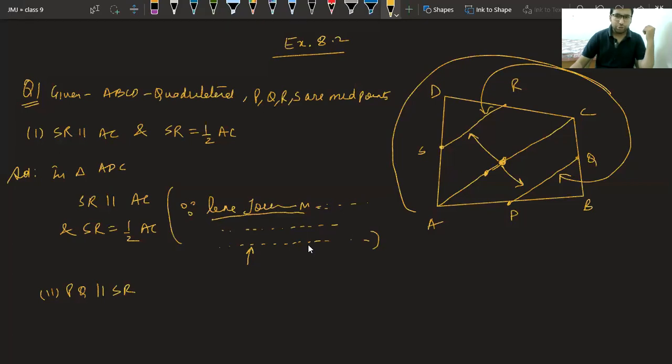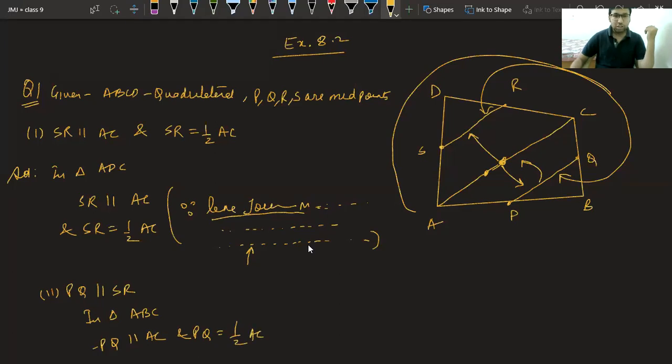Can't we say PQ is also parallel to AC? We can say in triangle ABC, again PQ is parallel to AC and PQ is equal to half of AC.